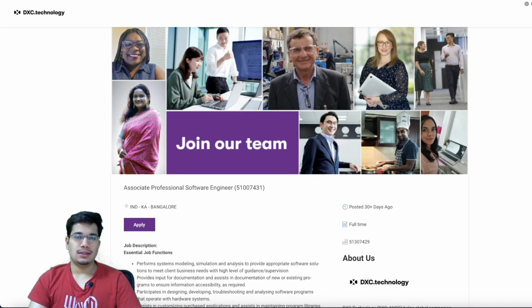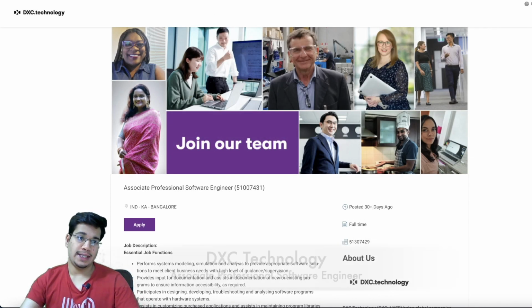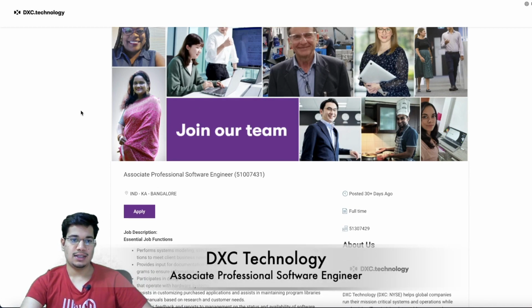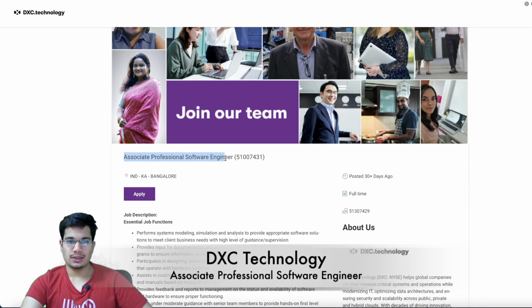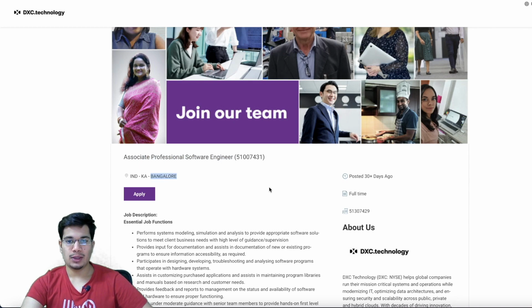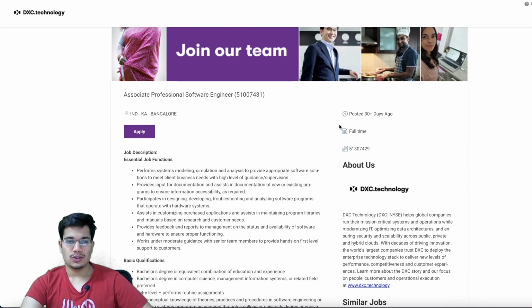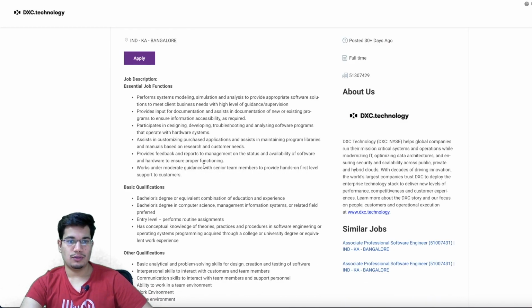Okay, so the next opening right now is from the company called DXC Technologies, and they are looking for an associate software engineer. The job location is again Bangalore. This is a full-time role. It was posted pretty early on, but it is still taking applications for this role.